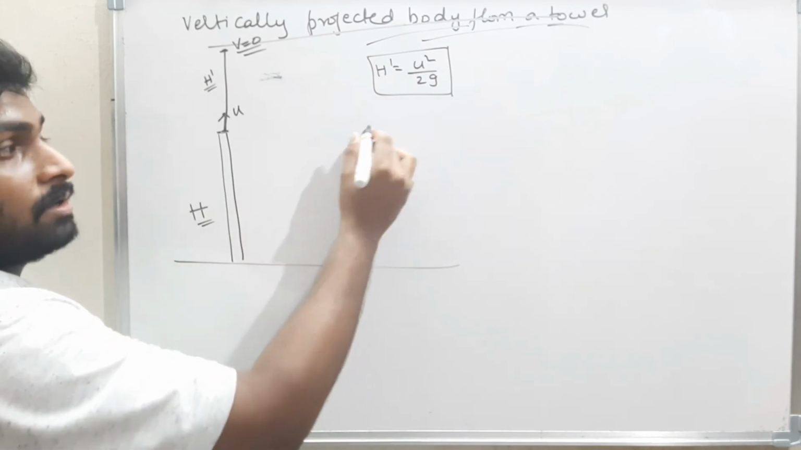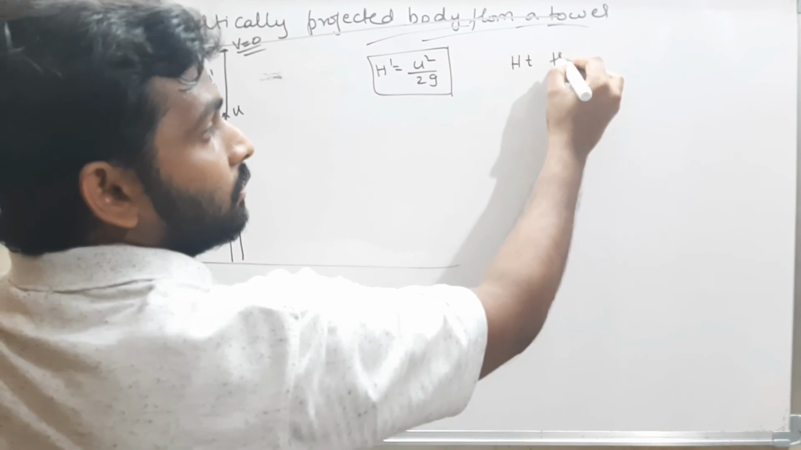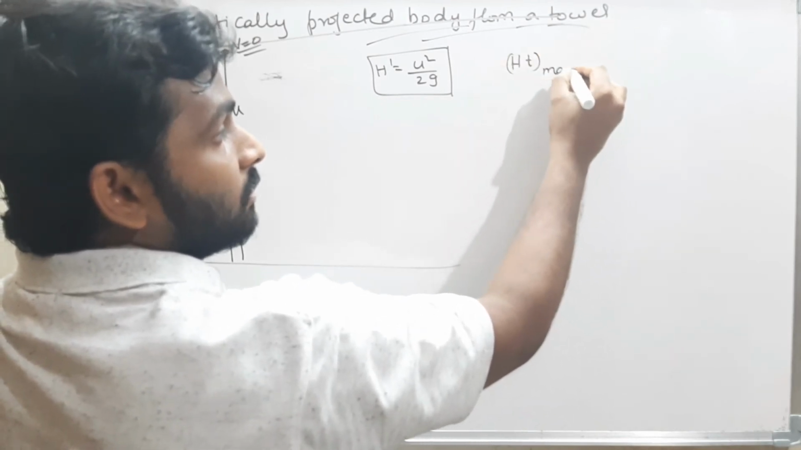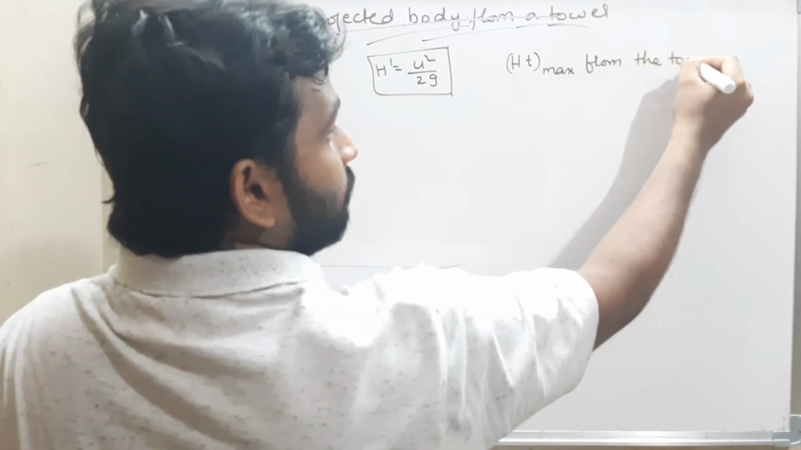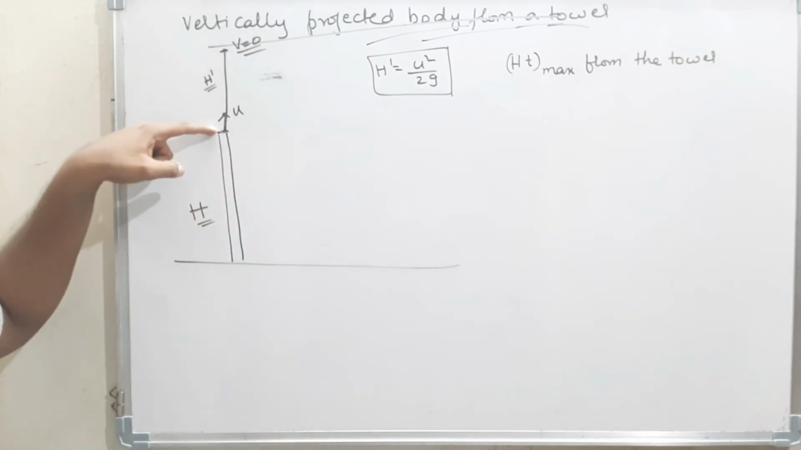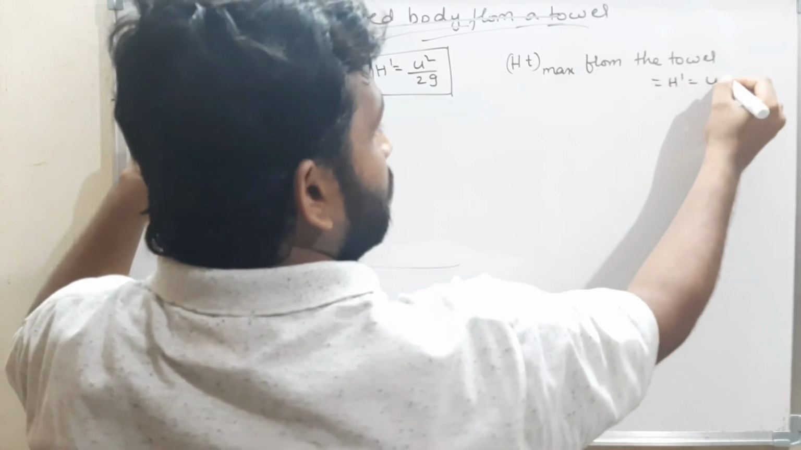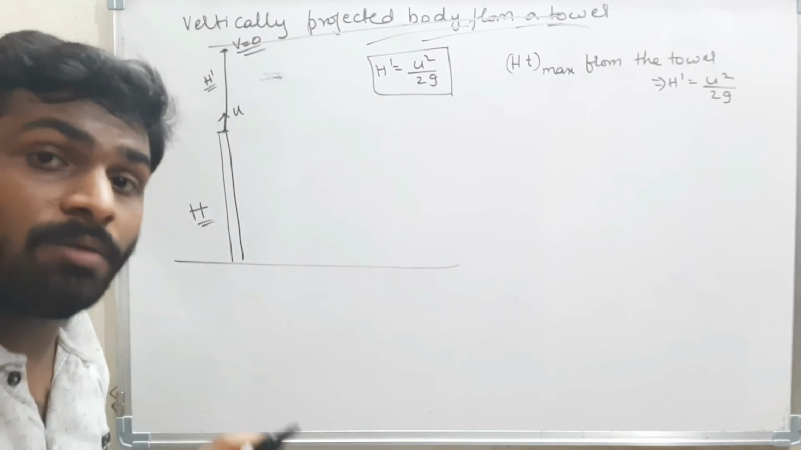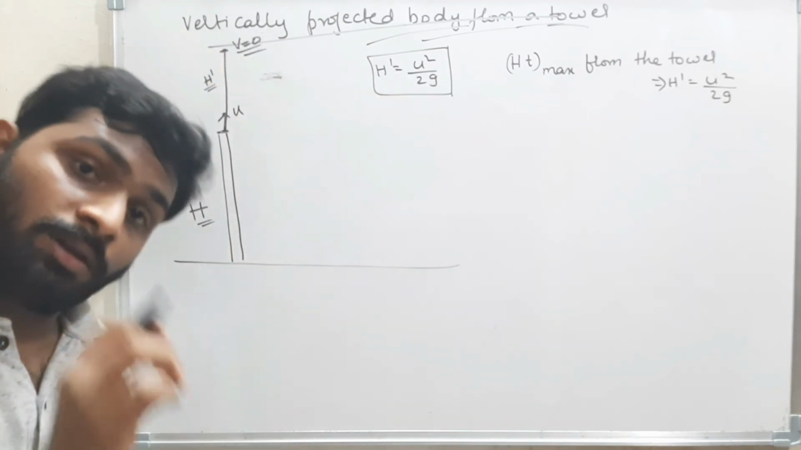Now, what is the height traveled by the body, the h max, from the tower? From the tower, what is the maximum height traveled by the body? That is simply h dash. That is nothing but u square by 2g. If they ask to find the maximum height traveled by the body from the tower, that is nothing but h dash, that is u square by 2g.